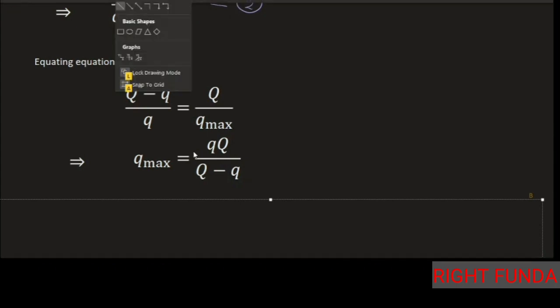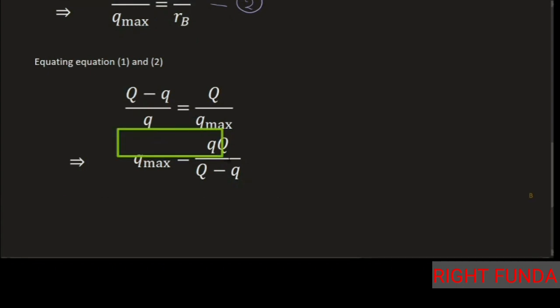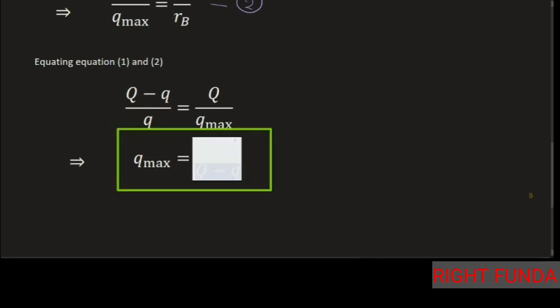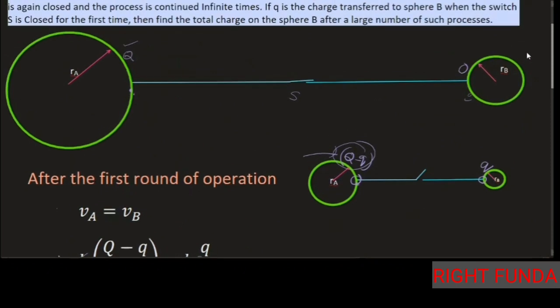So the maximum charge that can be transferred is q max equal to Qq by (Q minus q), where Q was the initial charge given to the Ra sphere, and every time it is replenished, and q is the charge transferred in the first operation. When we connected the first time, q charge was transferred. Then the maximum that can be transferred is q max, which we calculated.